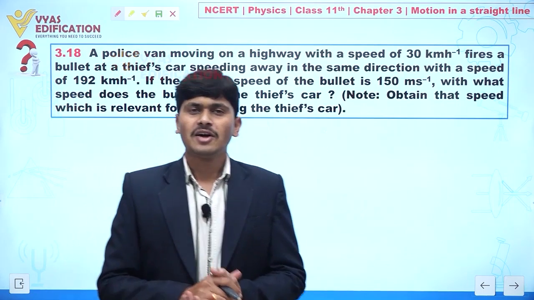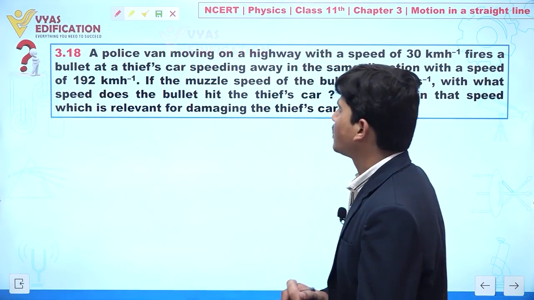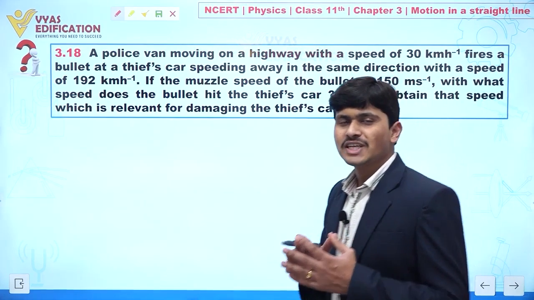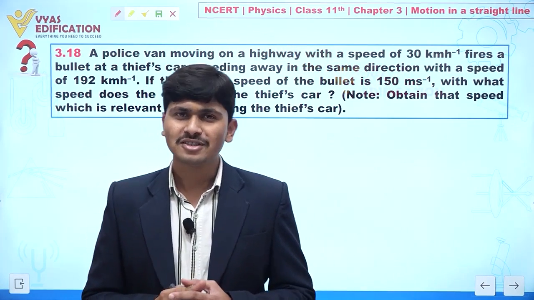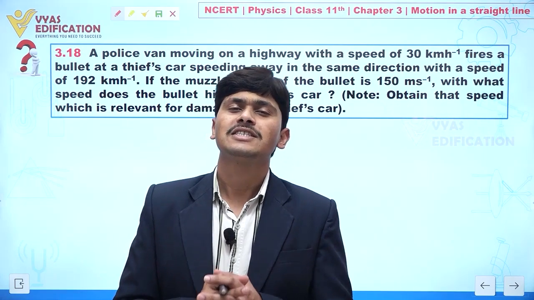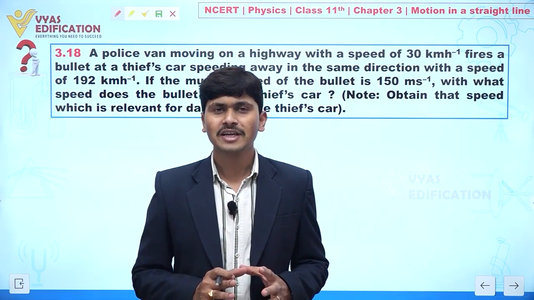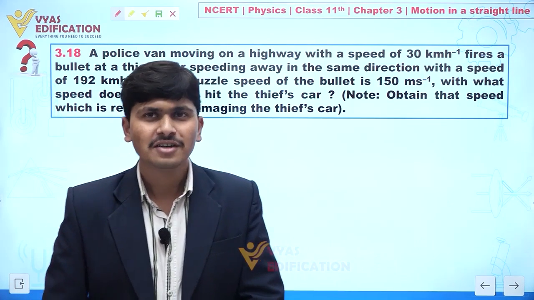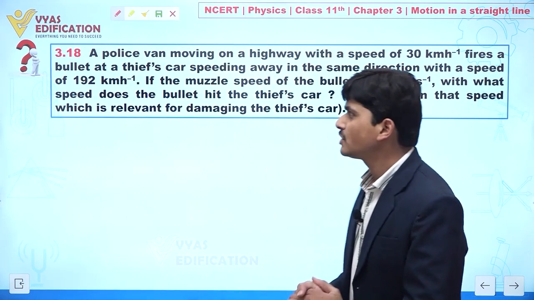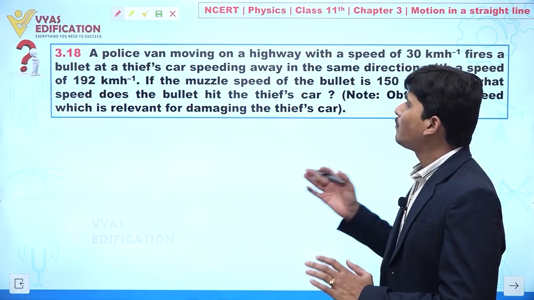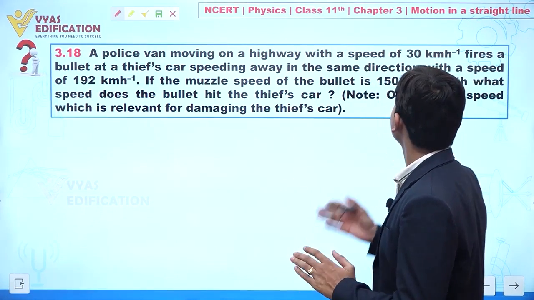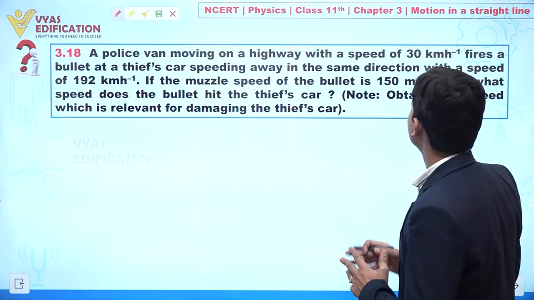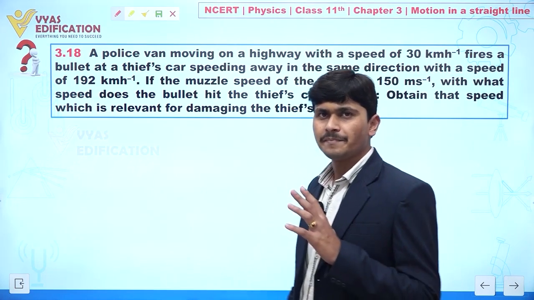Clear to everyone? Now dear student, we are going to discuss question number 3.18. This question is related to police and thief. Clear? In this question we will utilize the concept of relative motion. So now we are going to discuss this question. Concentrate on the screen. A policeman moving on a highway with a speed of 30 km per hour fires a bullet at the thief's car. Clear?